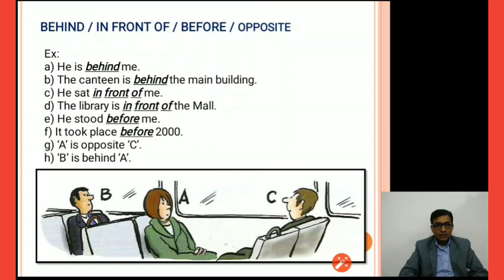It took place before. He stood before me. Before also indicates the same as in front of, right? It took place before 2000, right? So here it is a time preposition.